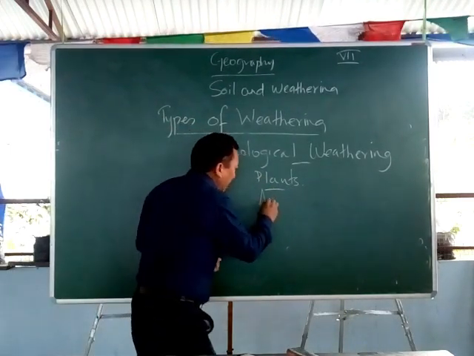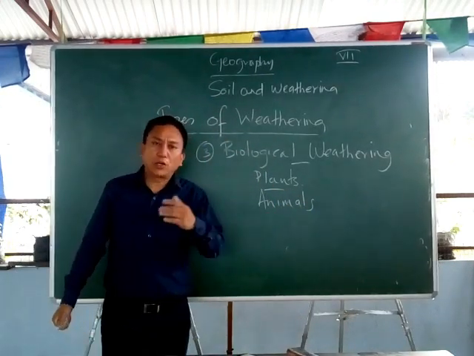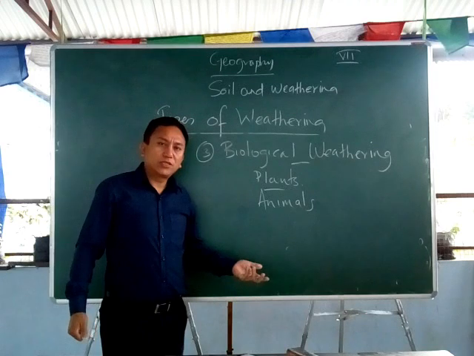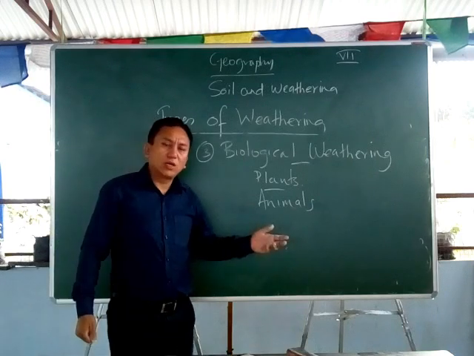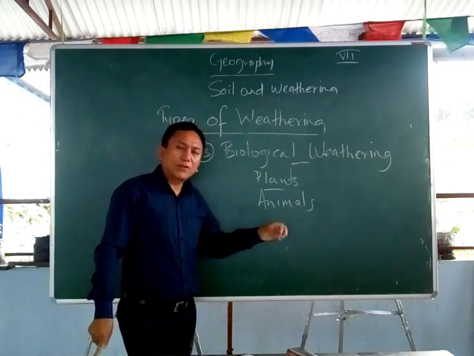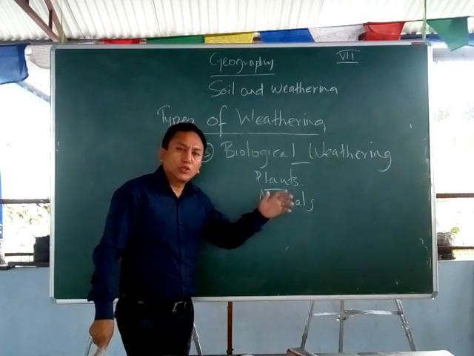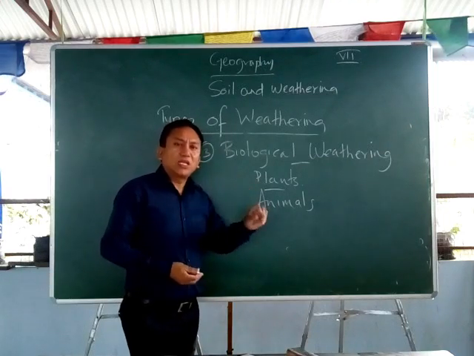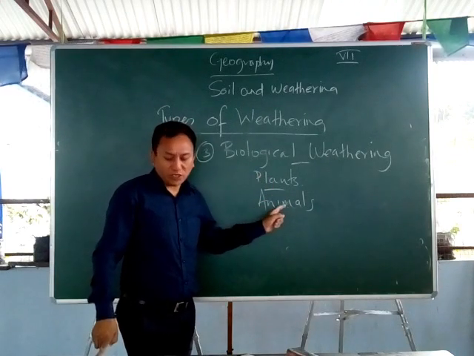Now weathering also takes place because of animals. For instance, burrowing animals like rats, rabbits, even bears. These animals live under the ground or make burrows under the ground. When they dig under the ground, in the course of this process, they break down the rocks. As they make burrows or tunnels under the ground, they start to break down the rocks, whereby biological weathering takes place.